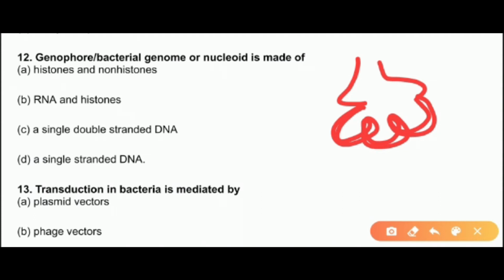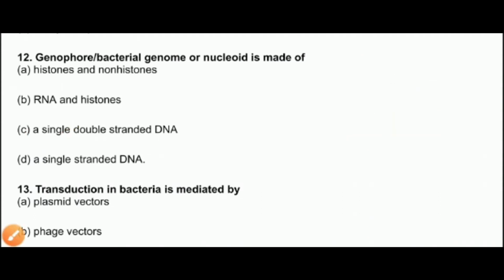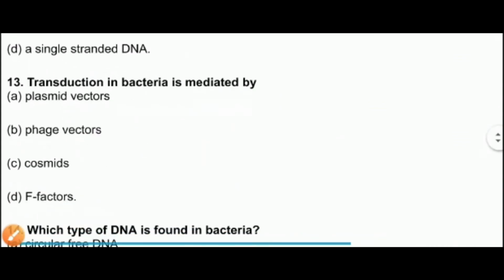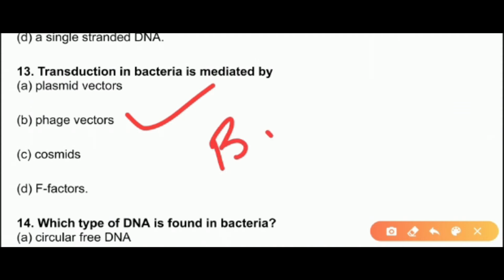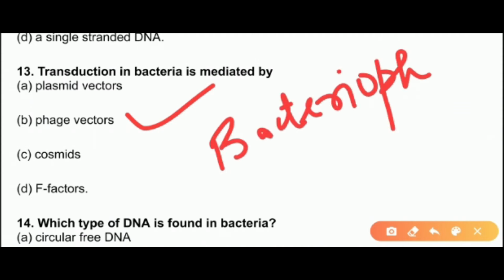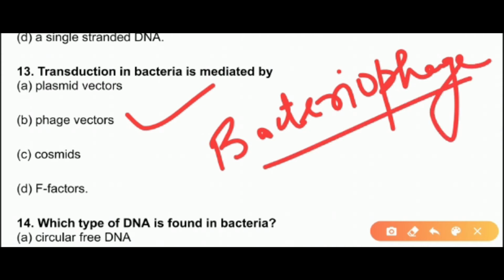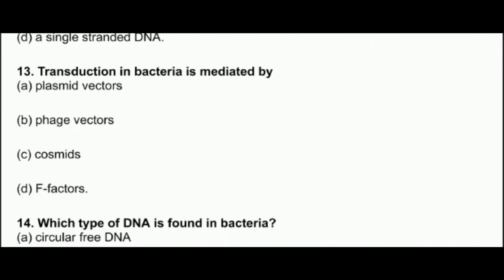So the double stranded DNA is present, so the option will be C. The next question is, transduction in bacteria is mediated by? The first option is plasmid vectors. No. Phage vectors. Yes. You remember that we always see bacteriophages. What are bacteriophages? Bacteriophages are those viruses which infect bacteria. So the phage vectors is the answer.